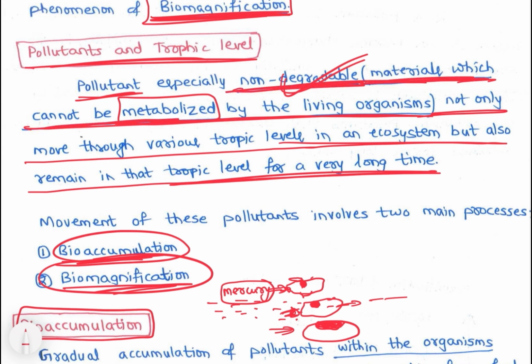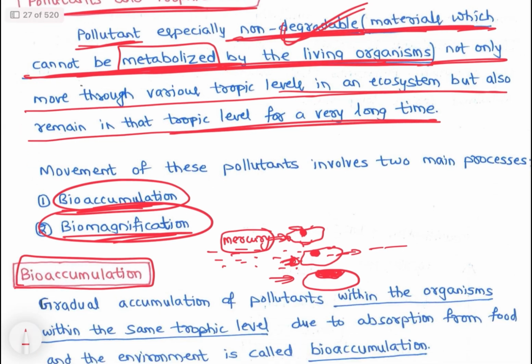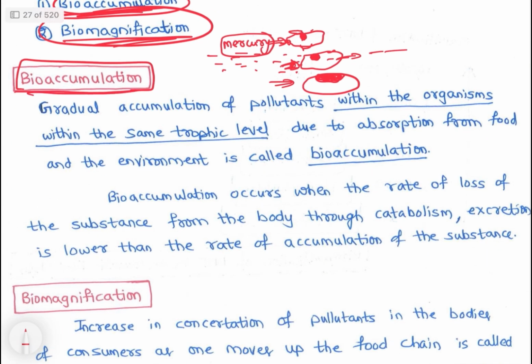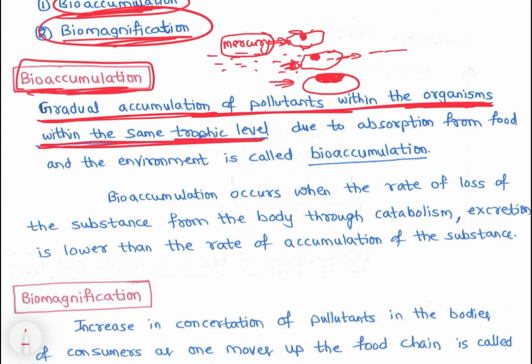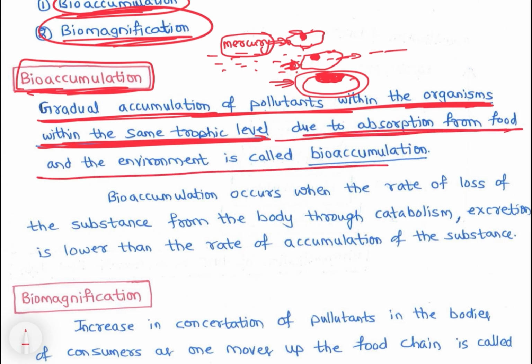Materials which cannot be metabolized, वो digest ही नहीं होता है, right? By the living organism. So mercury is getting accumulated. So that is bioaccumulation. That is gradual accumulation of pollutants within the organisms, within the same trophic level. Fish है, same trophic level में same organism है, same fish level. Within the same trophic level, due to absorption from food and environment is called bioaccumulation.